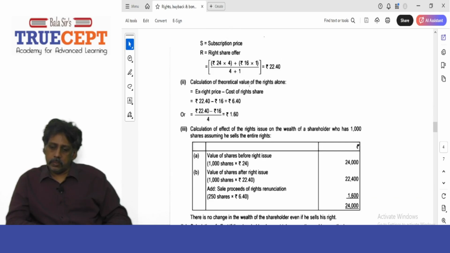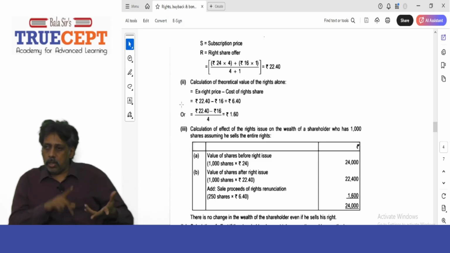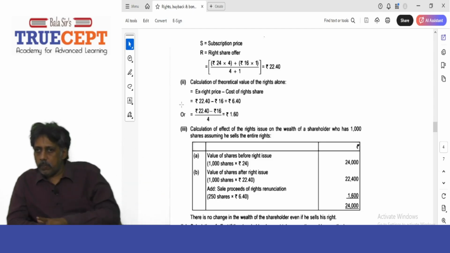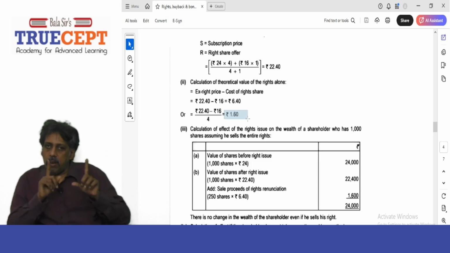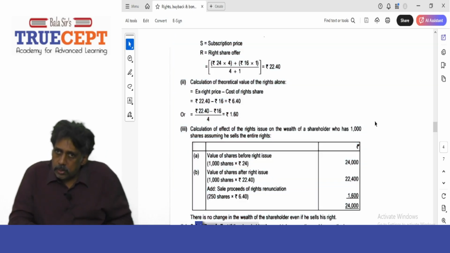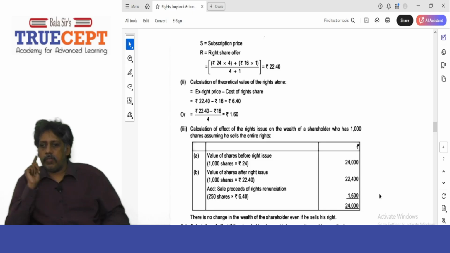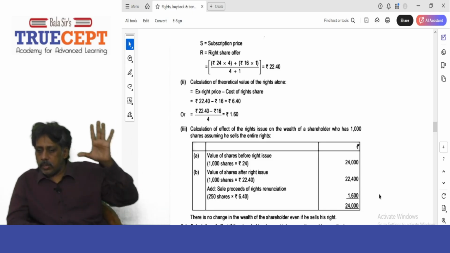So, calculation of theoretical value of rights alone. Ex-rights price minus cost of rights share, which is 22.4 minus 16, 6.4. Remember, that will suffice in the examination. If you want, you can show the working: 6.4 by 4, because you had to buy 4 shares to get 1 right share. You can divide 6.4 by 4, 1.6, the value of right per old share. But there is another way to get 1.6, which is 24 minus 22.4. But I will suggest you stop at 6.4.